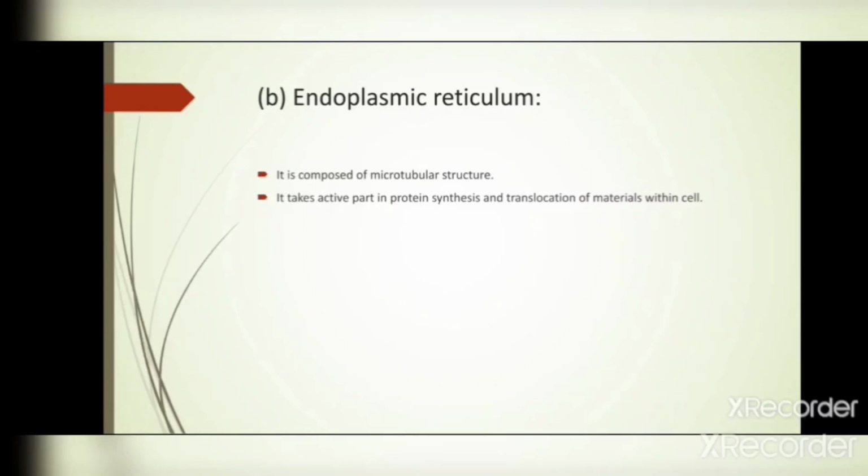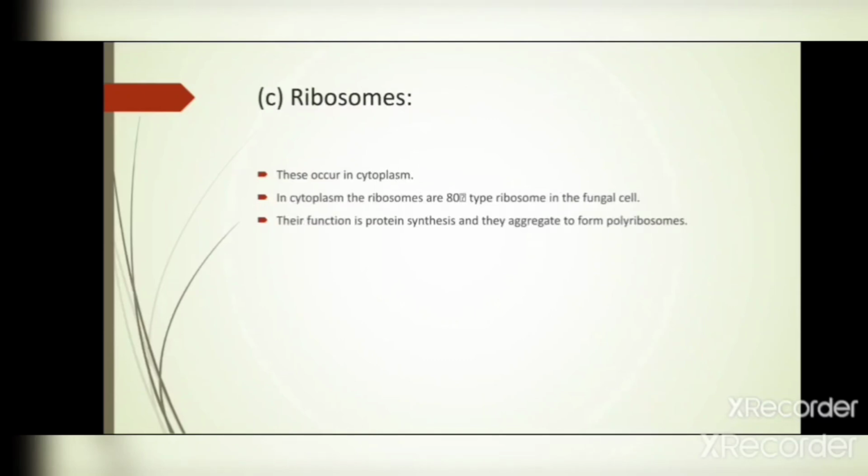The endoplasmic reticulum is composed of microtubular structures, and it takes an active part in protein synthesis and translocation of material within the cell. It means that the function of the ER is protein synthesis and transfer of material within the cell. It extends through the whole structure of the cell.